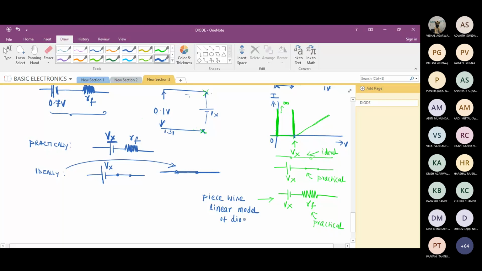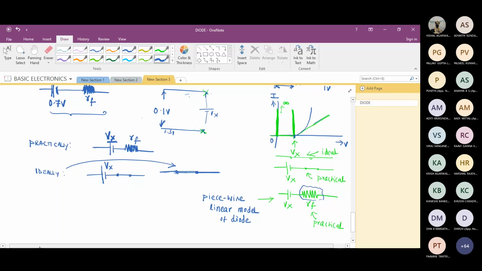So when it is behaving as a resistor, is that a practical case? It's a practical case, no? Because actually the variation is like this, exponential. But I have drawn a tangent and approximately I have treated this exponential variation as a linear variation. If it is a linear variation, then the same device, it is behaving as what? Is it not acting as a resistor now? Yes, sir. Got it. Yes, that is what I'm trying to explain here.